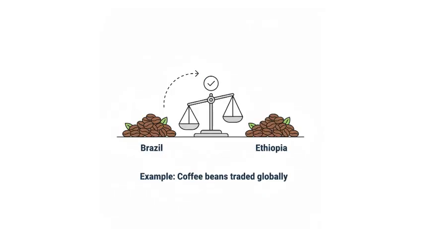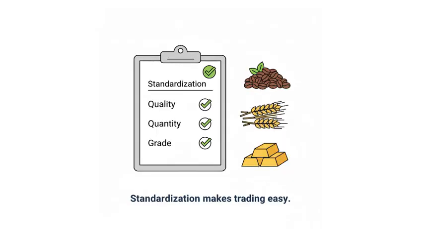comes from. Example, think about coffee beans. Whether they're grown in Brazil or Ethiopia, they can be traded in bulk as long as they meet the same quality standards. This standardization makes commodities easy to trade.